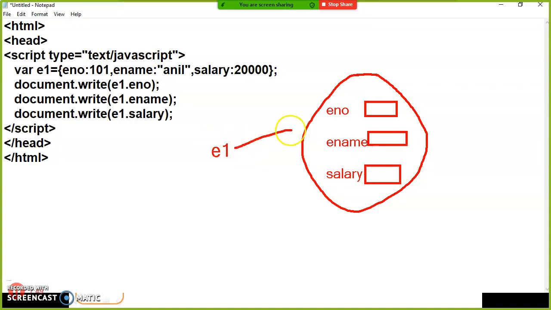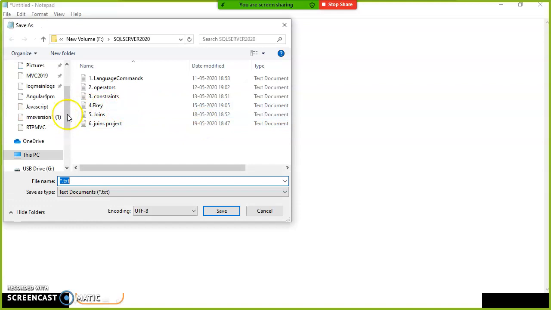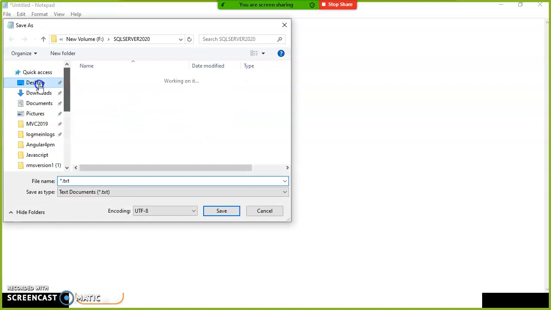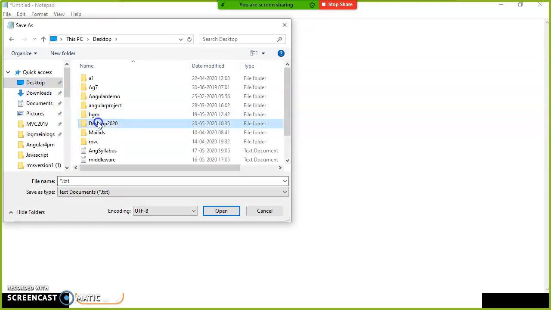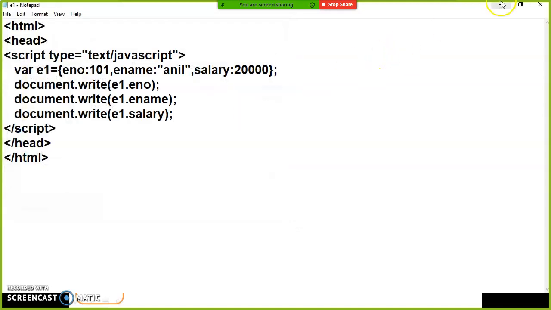Is it clear? Now all the values are stored in the object. Here 101, here I store Anil, here I store 20,000. So if you want to access the values from the variables, you can access them by using the object name. The object name is the name given for the object. So save the program. Here you can go to your desktop, give desktop 2020 HTML Satya, and there give e1.html. Save it.